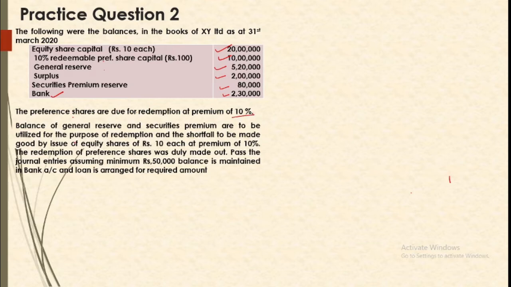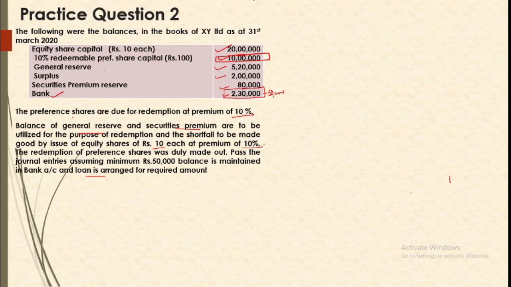It means that preference capital is 10 lakh, so plus premium 1 lakh, we will be arranging 11 lakh cash in all. Now balance of general reserve and security premium can be used for the purpose of redemption, and shortfall will be made good by issue of equity shares of 10 each at a premium of 10%. So you are to issue shares at 10% premium. A share of 10 will be issued at 11. Now redemption is duly made. Pass the journal entries assuming minimum 50,000 balance is maintained in bank. So a loan is arranged for the required amount. So you will be keeping 50,000 out of this. Alright, this is the minimum balance that you need.